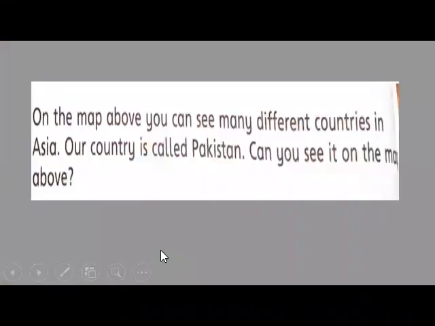Okay, on the map above you can see many different countries in Asia. Our country is called Pakistan. Can you see it on the map above? Okay, you have checked the position of our country on the world map. So on a world map, if you want to find a place, you can check a map and easily find the area and country.